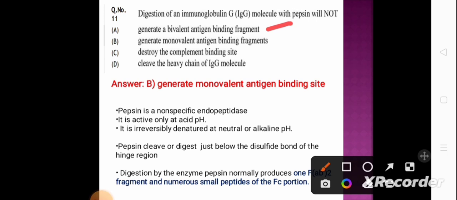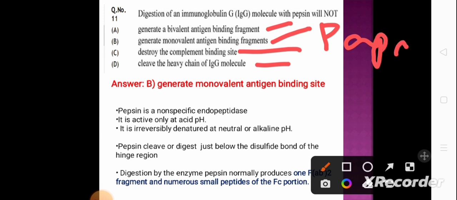Destroy the complement binding site, as the Fc region is fragmented into small peptides. Cleave the heavy chain of the IgG molecule, as it cleaves the IgG molecule. And generate monovalent antigen binding fragment, which is generated by papain.